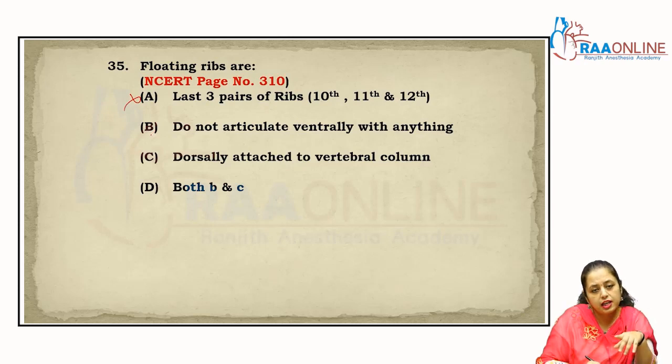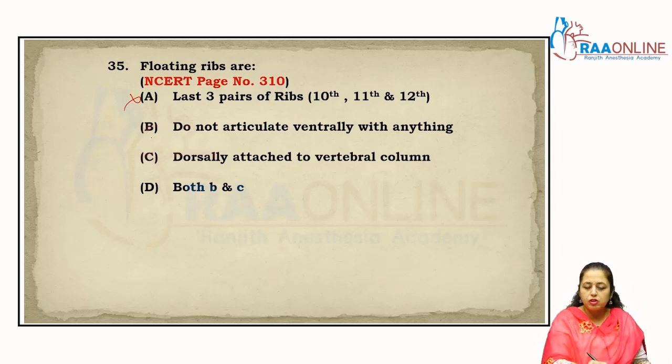And dorsally they are attached with the vertebral column. That's why they are called the vertebral ribs. Chondral ribs? No, they are called the vertebral ribs only because they are attached with the vertebrae. So the answer is both B and C.